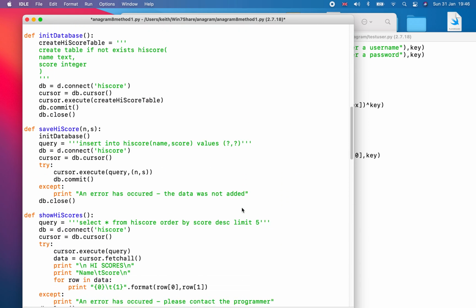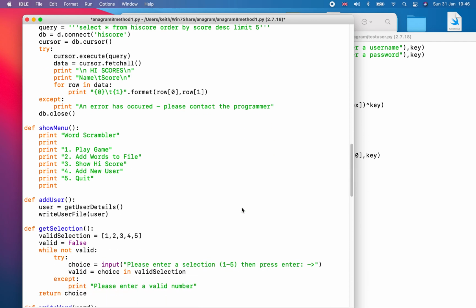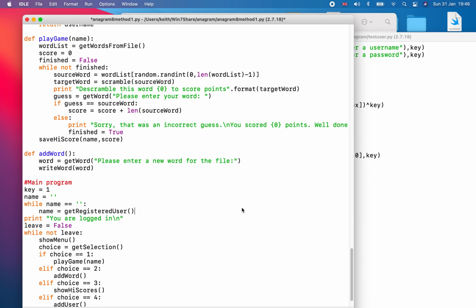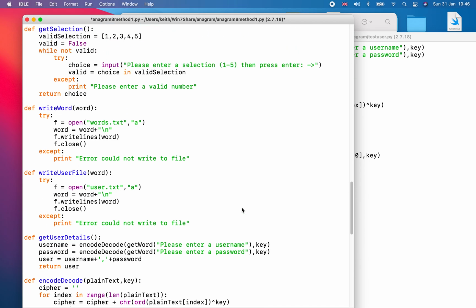We can log in, we can play the game, we can save high scores, we can print high score tables. We've got a user file which is coded so that people can't see what the usernames and passwords are. We are pretty much done. It is really down to testing now, and thorough testing, really running through the program, making sure nothing breaks, nothing crashes. If it does, come back to it. Once we've done all that and we're happy that the program works, which I'm not going to go through on a video at all, then maybe you can come back and start making it tidier how it appears on the screen. So that should be it, job done.